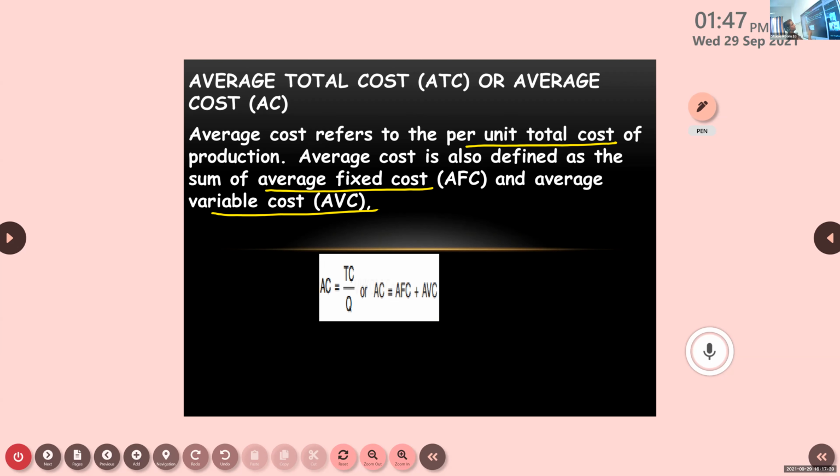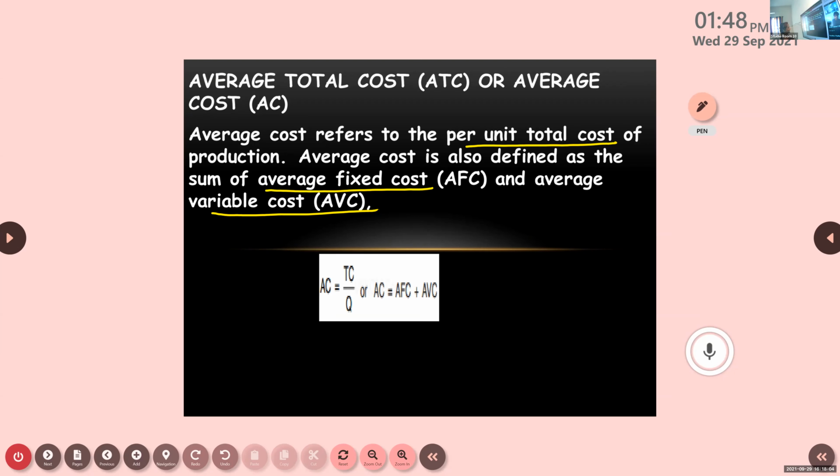Krishnakanti, yes ma'am. What do you mean by average cost? The per unit total cost of production.